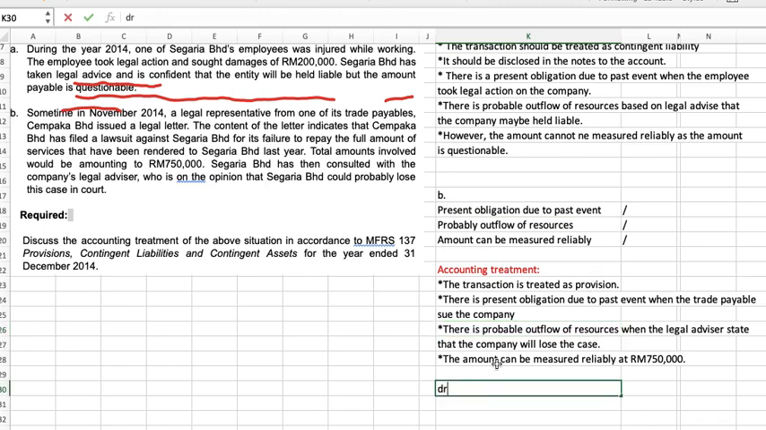So it will be debit legal cost 750,000, and credit provision on legal cost 750,000. So legal cost here will go into expenses in the SOPL. Provision here will go under liabilities in your SOFP.